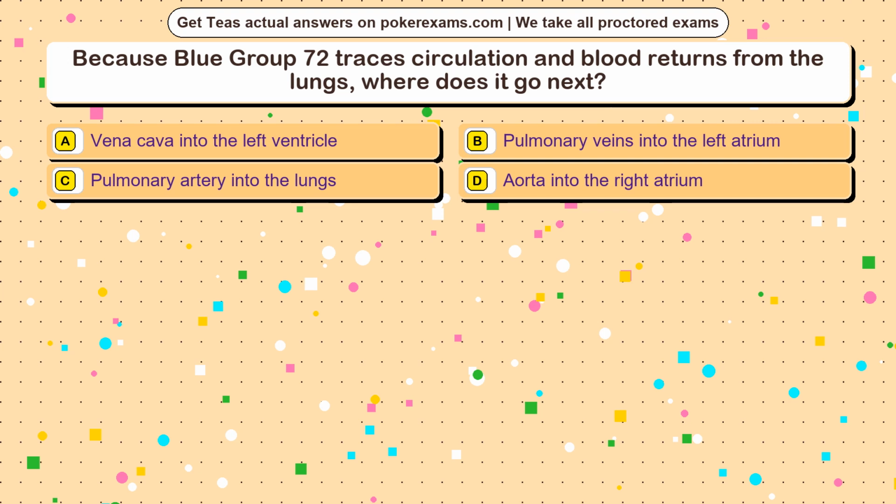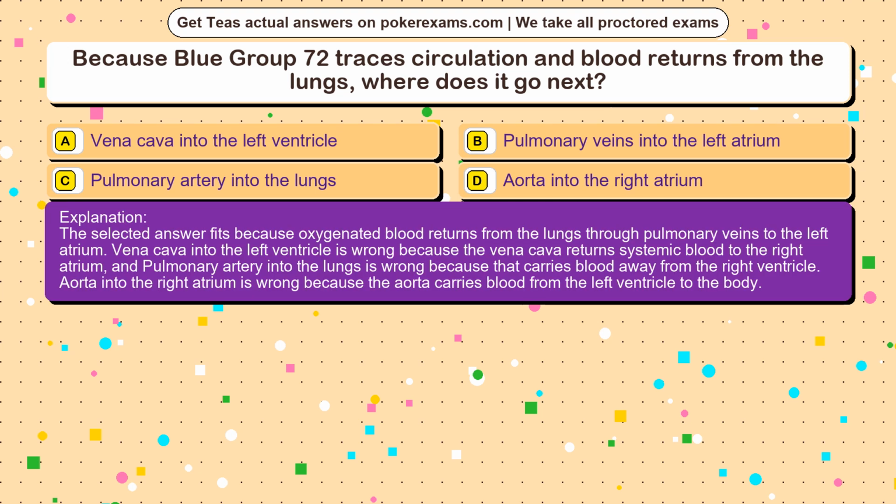The correct answer is option. The selected answer fits because oxygenated blood returns from the lungs through pulmonary veins to the left atrium. Vena cava into the left ventricle is wrong because the vena cava returns systemic blood to the right atrium, and pulmonary artery into the lungs is wrong because that carries blood away from the right ventricle. Aorta into the right atrium is wrong because the aorta carries blood from the left ventricle to the body.